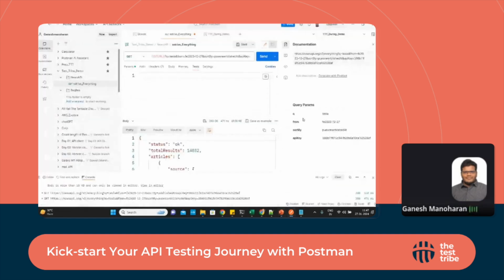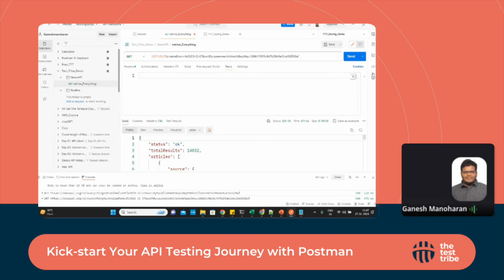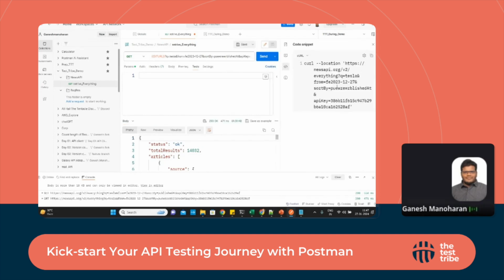Also, for the code snippet, there is an option called Code, but I haven't explored it yet. In this right area, if we click Code, it will give different code. If you want to develop something outside Postman, through any language or application, for this API which you have created, you can get the code by default.